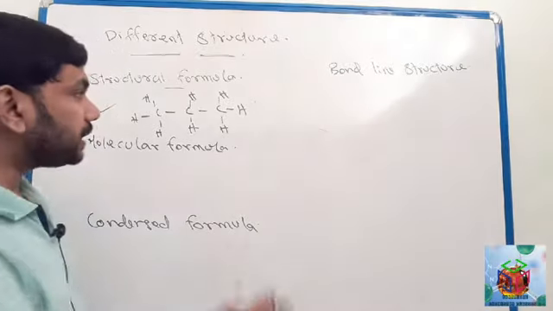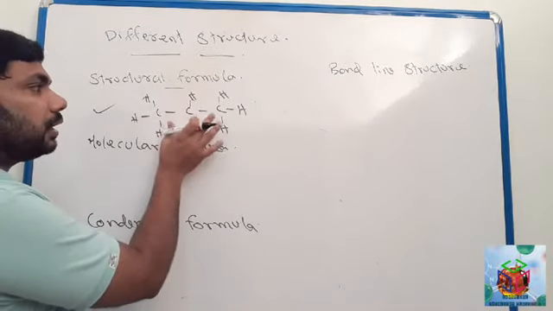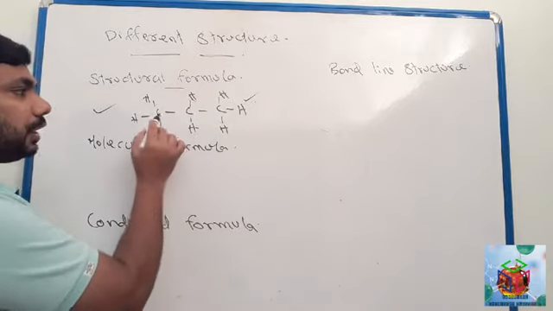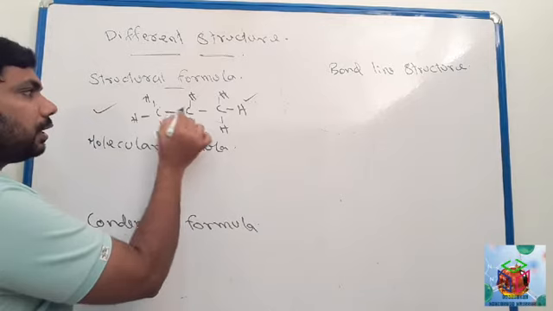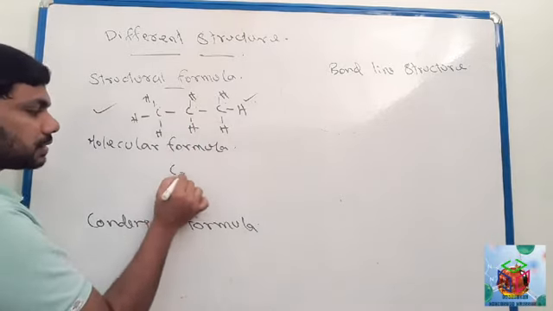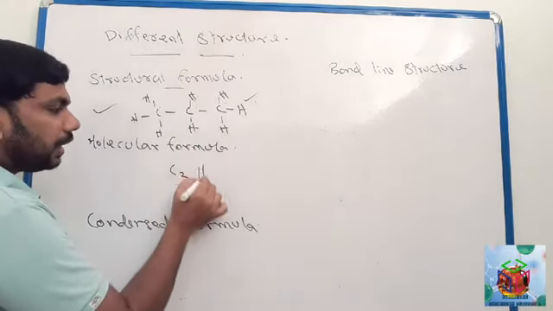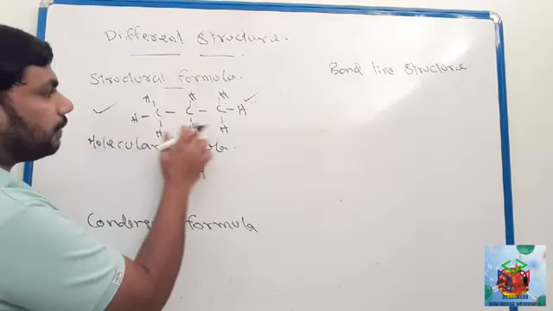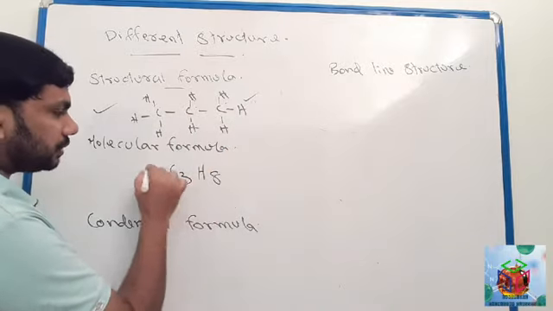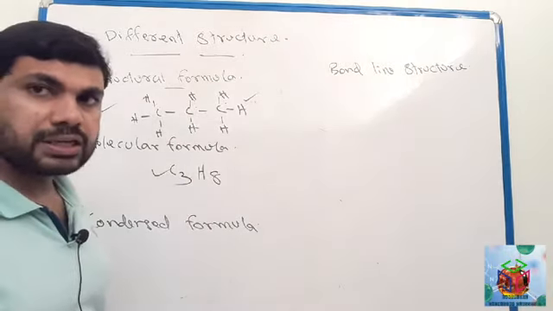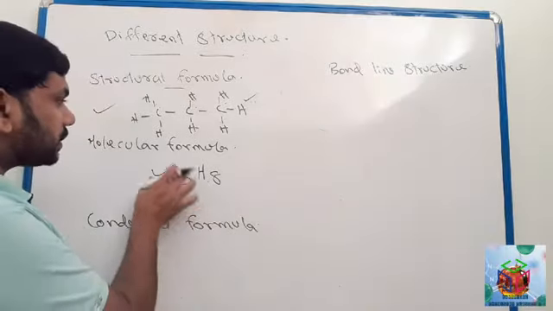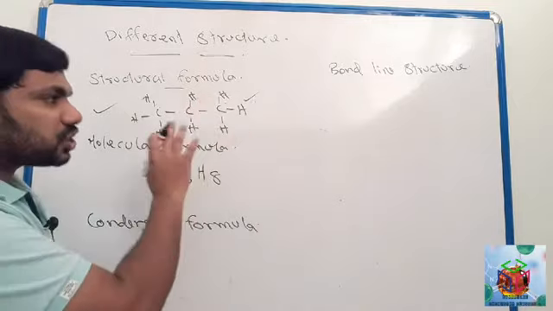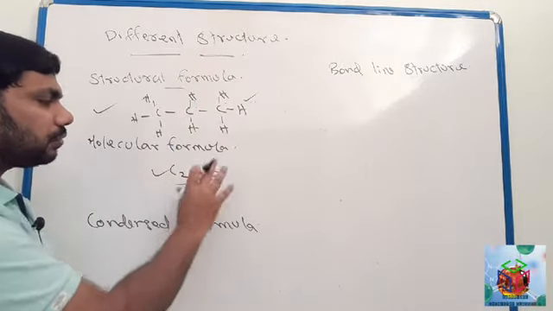Next, we have to understand the molecular formula. We can write the molecular formula of this compound. How many carbons here? 1, 2, 3. 3 carbons, C3. And how many hydrogens? 1, 2, 3, 4, 5, 6, 7, 8. 8 hydrogens. C3H8. This is the molecular formula.